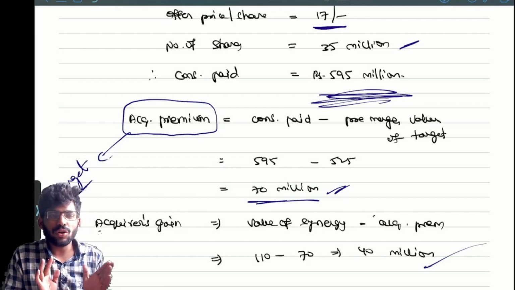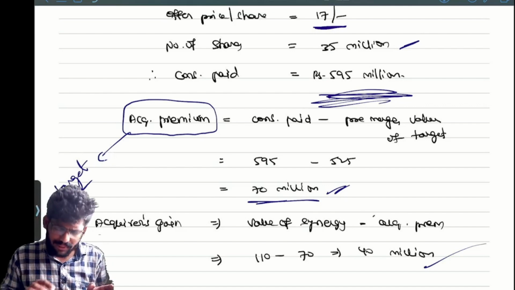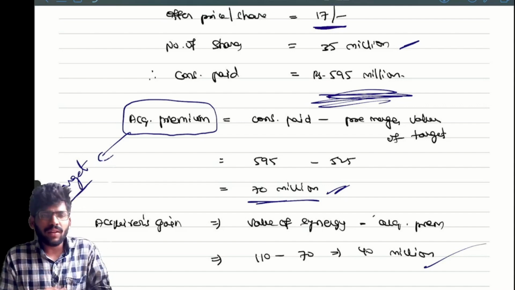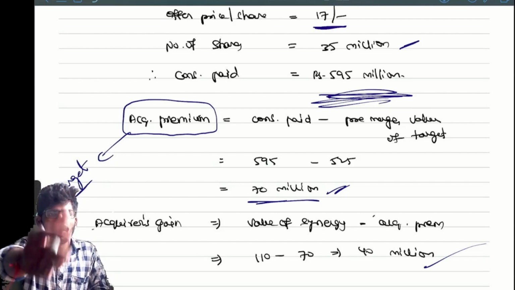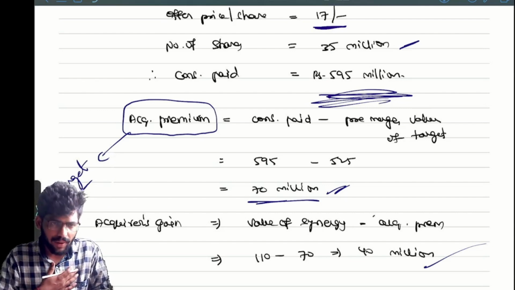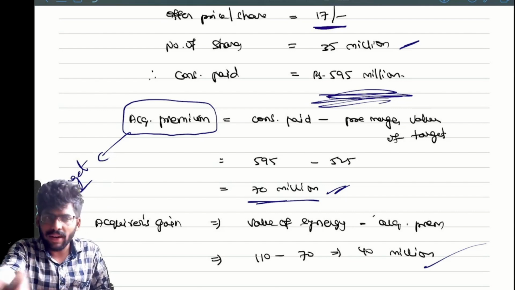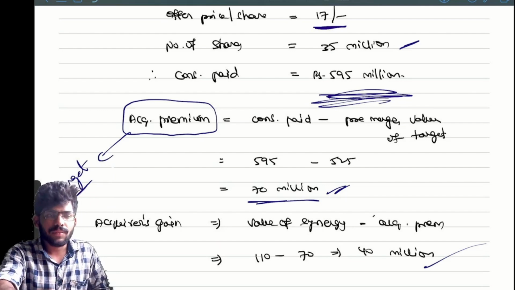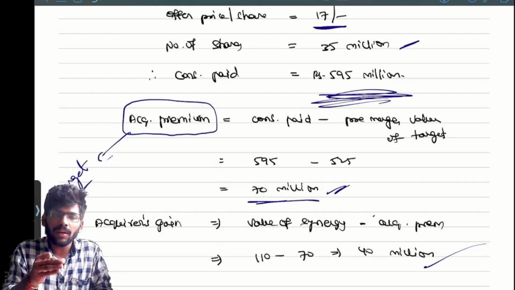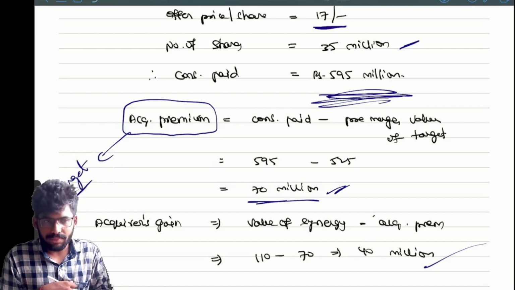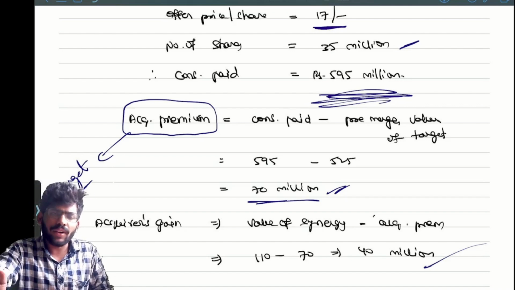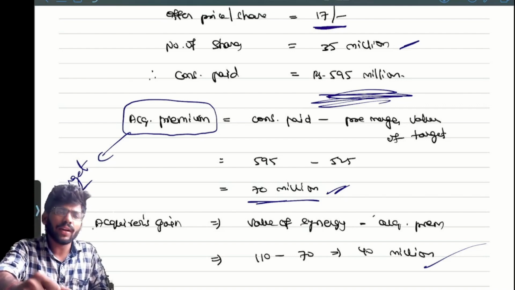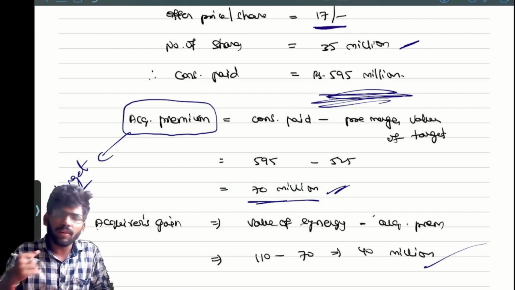Simple, sir. If you know the logic, there is no need to remember the formulas also. Simple, use your common sense. You are the target company. I am the acquirer company. Okay, your value is 1 lakh. I am paying 1 lakh 20. Why am I paying that 20? That is nothing but acquisition premium. Definitely I will get some synergy benefit when I join with your company. That value will be given in the question.